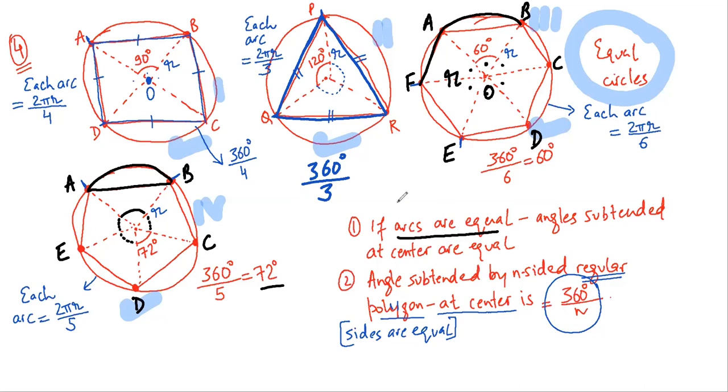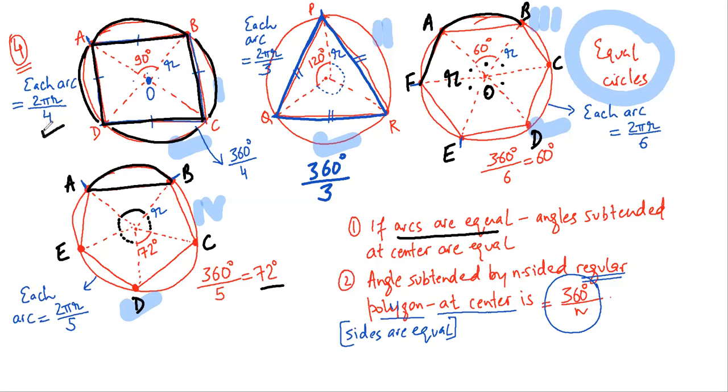Okay. So one thing which is obvious from these figures is that if the arcs are equal. Now let us see. Another thing that you need to understand is the sides are equal. If you see this, this side is equal to this side, is equal to this side, is equal to this side. And an interesting thing which is happening is that there will be 4 equal chords. If you are understanding the logic, because the radius is r, the circumference is 2 pi r, the length of each chord would be 2 pi r by 4.